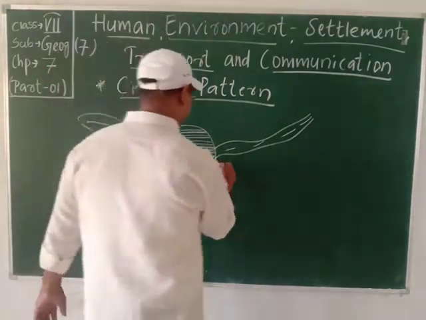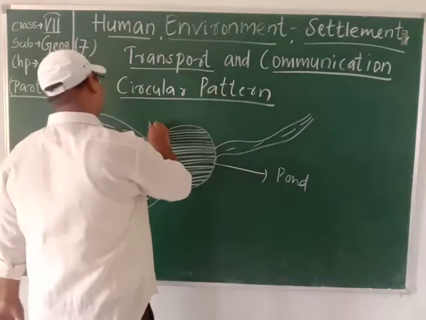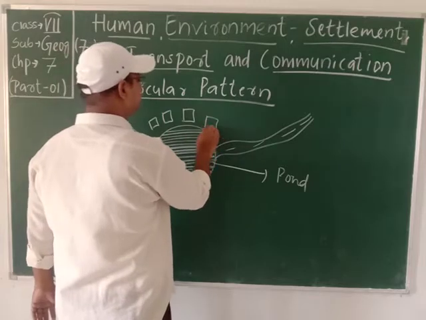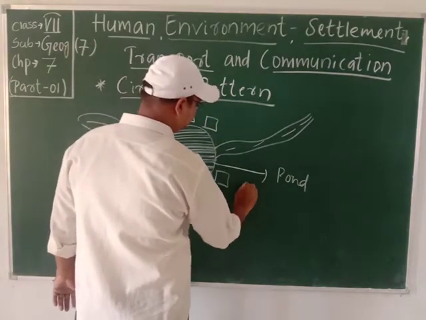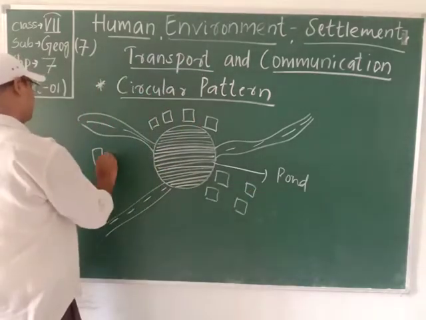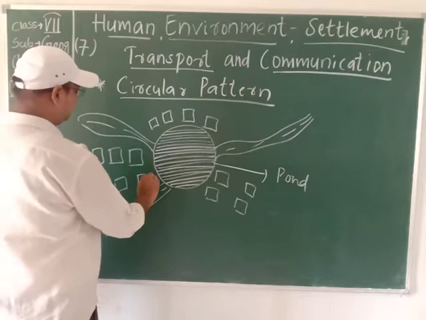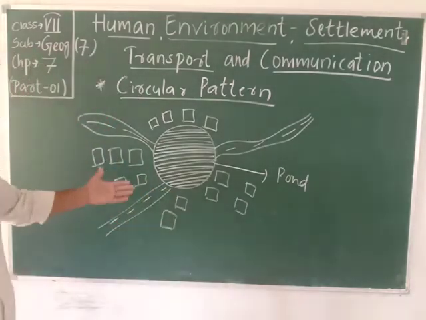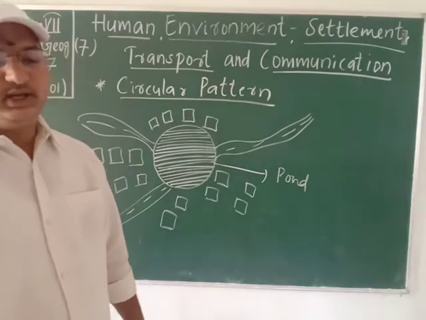Let me write here, small settlements along the ponds. This type of settlement, students, is known as the circular pattern of settlement.